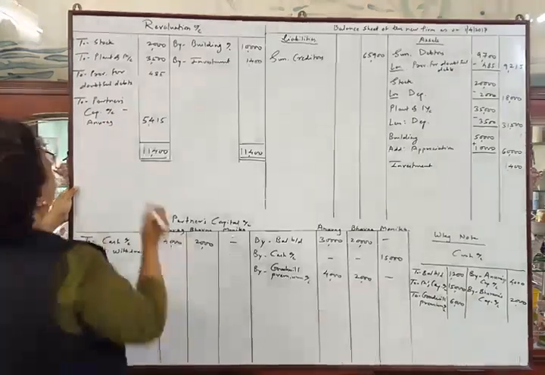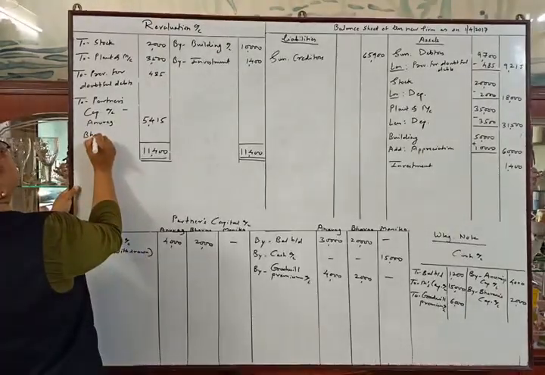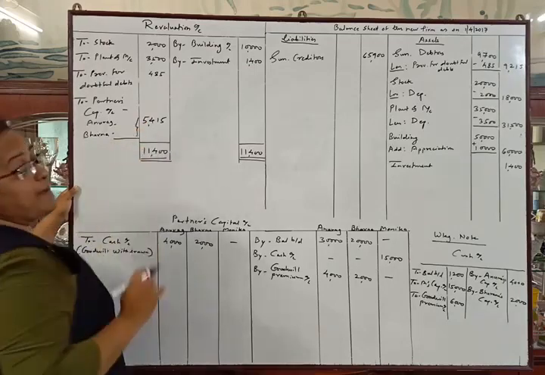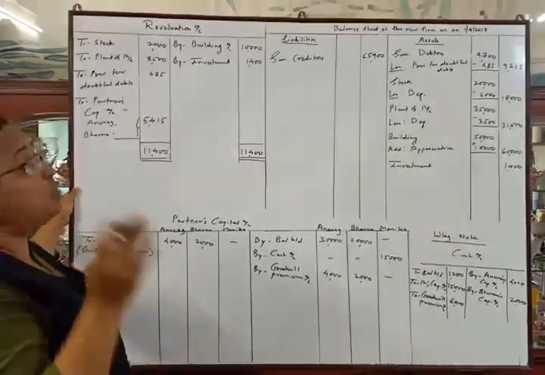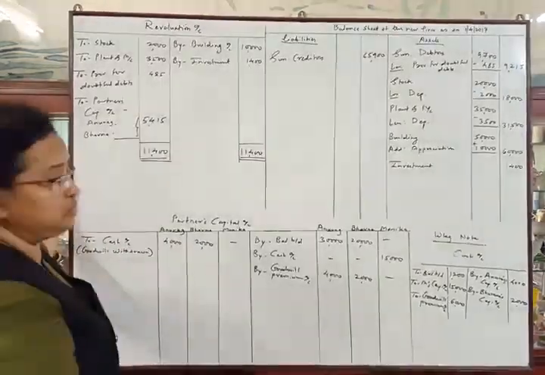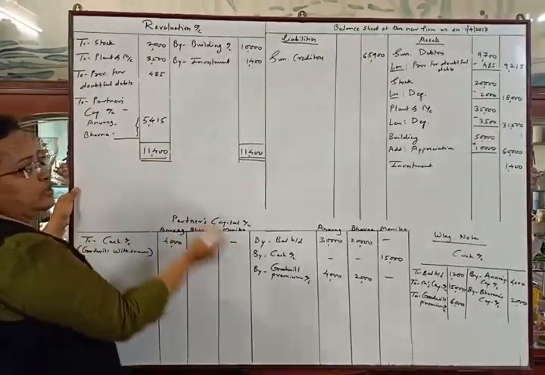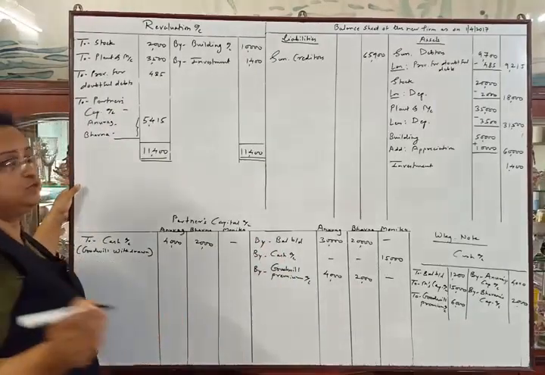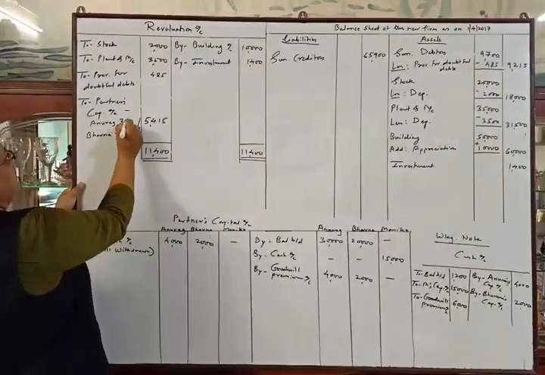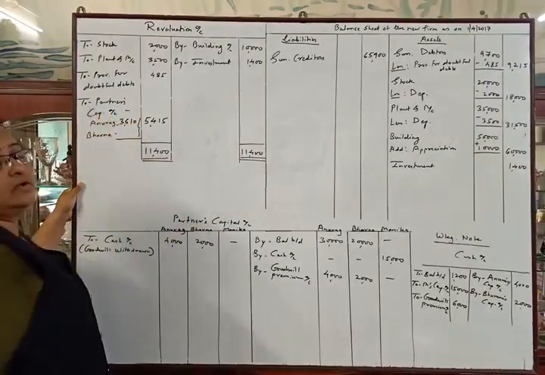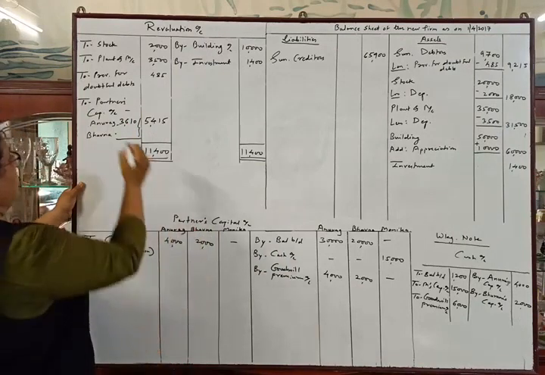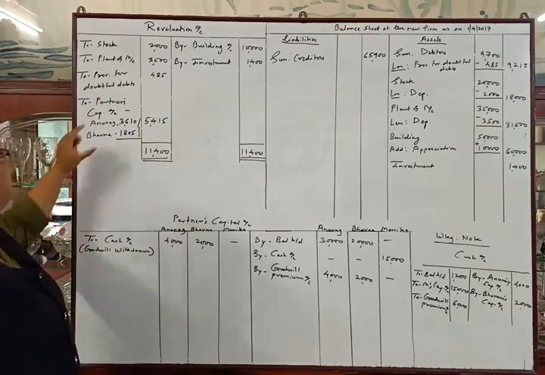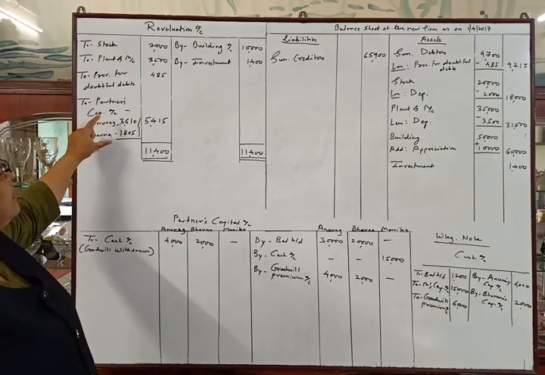Second partner is Bhavana. So we will distribute the balance of revaluation account between the old partners in old ratio. The old ratio is 2:1 as per our knowledge. So the distribution will be 3,610 of Anurag and 1,805 of Bhavana. Now we will make the second posting of this entry.